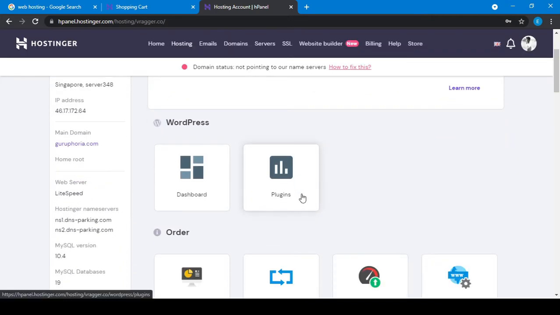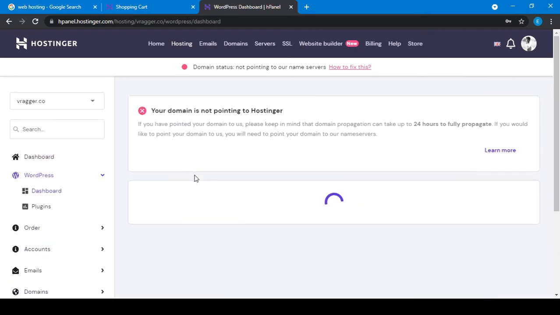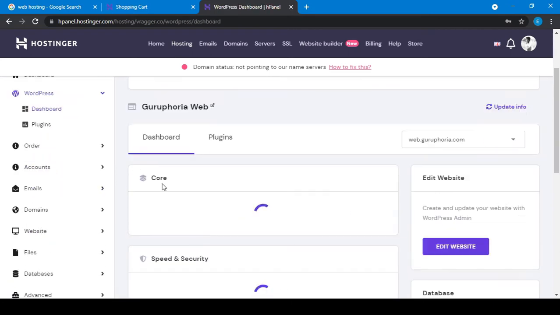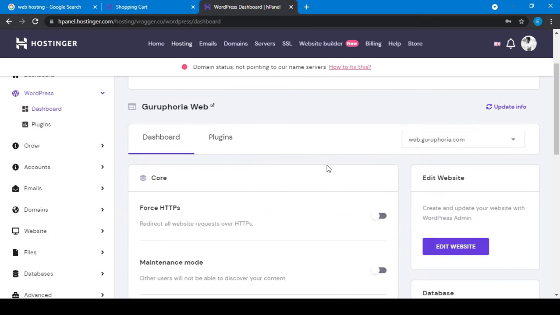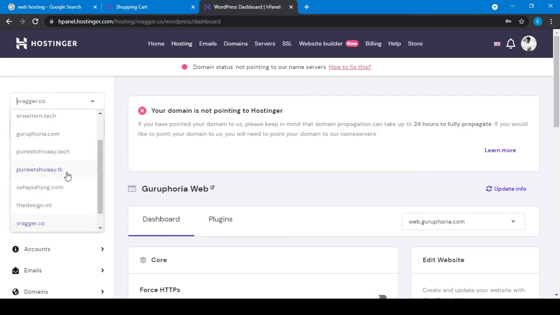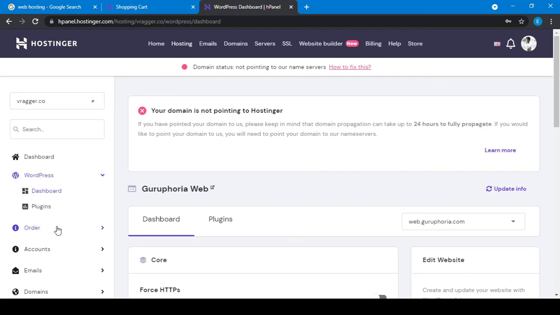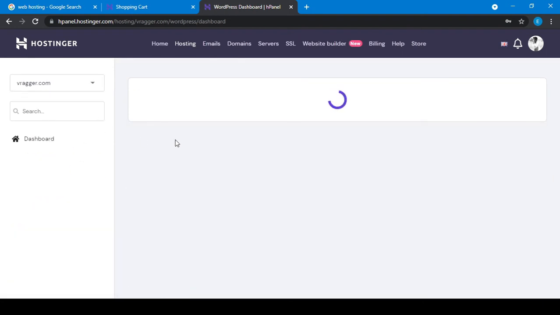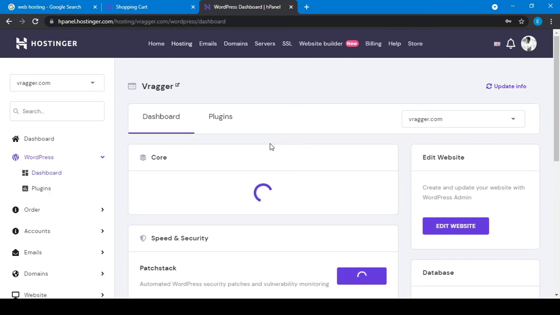After that, how do you install? You just use the dashboard. Here you will see how to install WordPress on your website. I have to show you everything clearly, so I will start by creating a subdomain, because I have already purchased some domain. I will go to this one and add another subdomain.